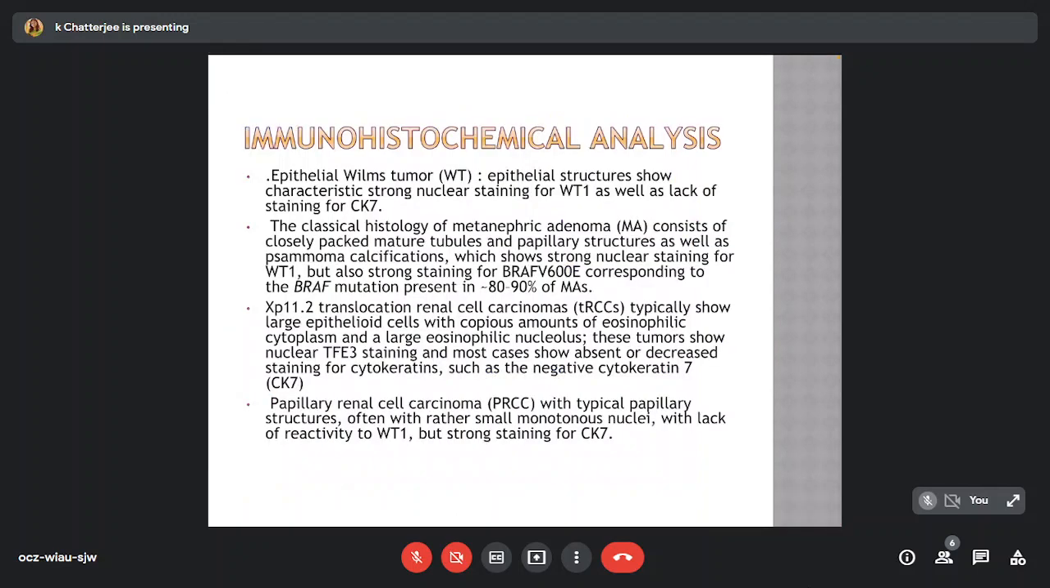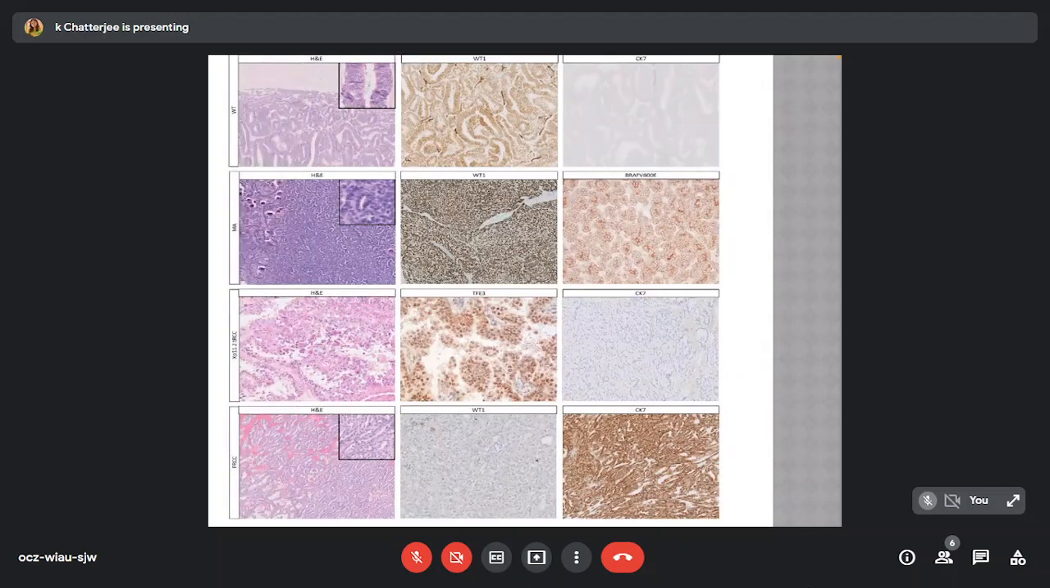Coming to immunohistochemical analysis of epithelial patterned tumors, in epithelial Wilms tumor we can see strong nuclear staining for WT1, and they are negative for CK7. Metanephric adenoma shows a strong nuclear WT1 positivity and a BRAF V600E positivity.